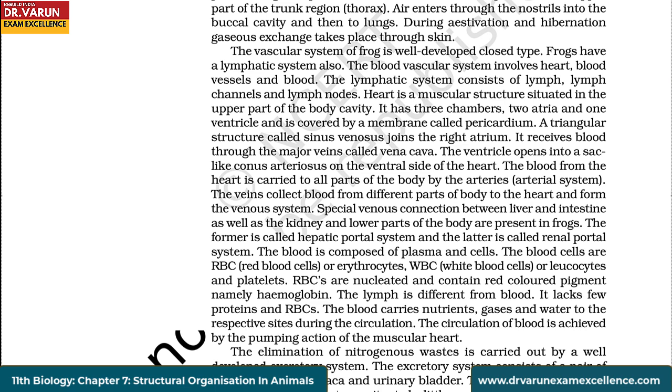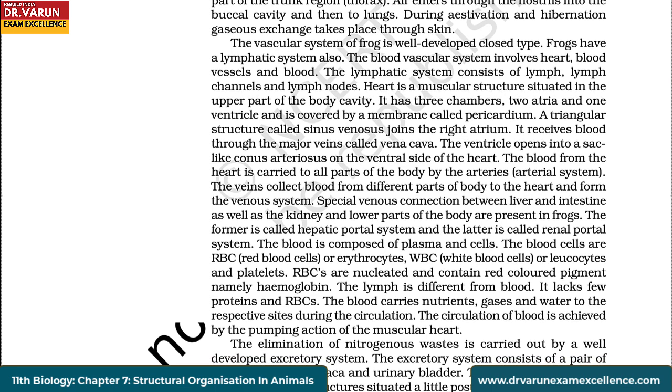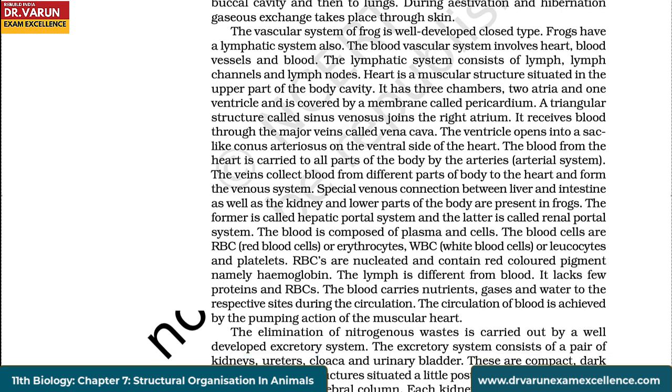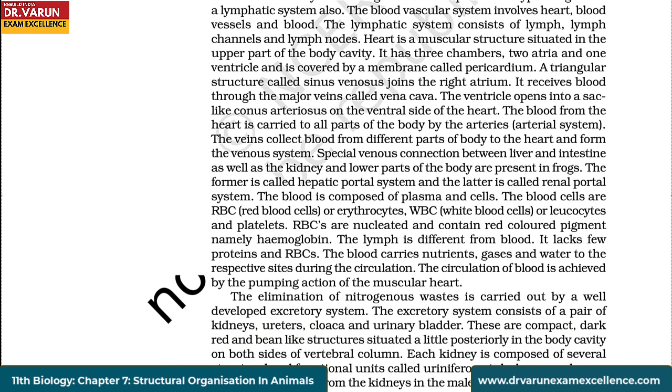The blood from the heart is carried to all parts of the body by the arteries or the arterial system. The veins collect blood from different parts of the body to the heart and form the venous system. Special venous connections between the liver and intestine as well as the kidney and lower parts of the body are present in frogs. The former is called the hepatic portal system and the latter is called the renal portal system.